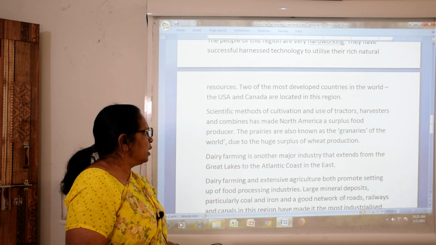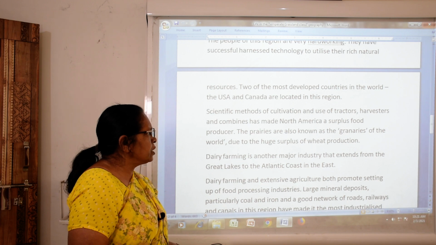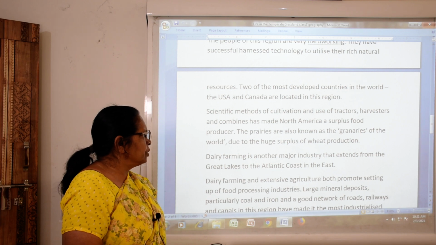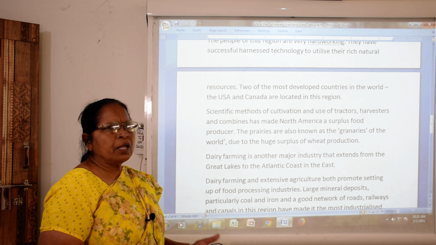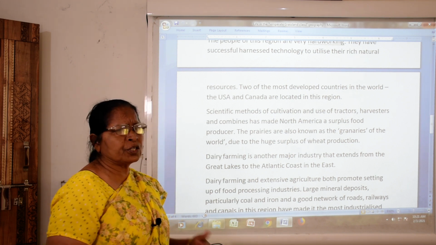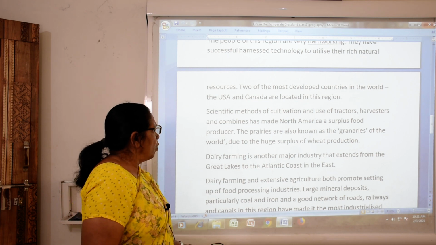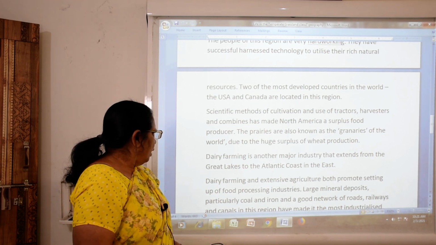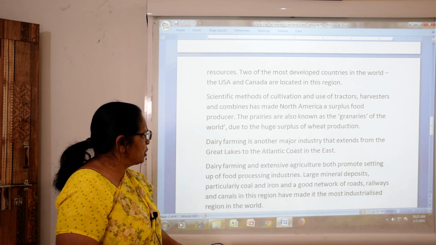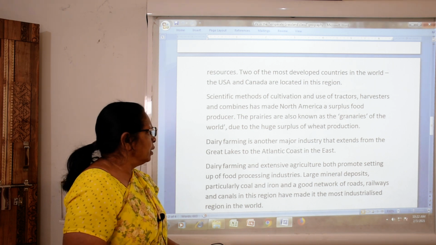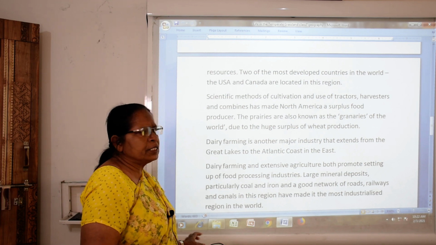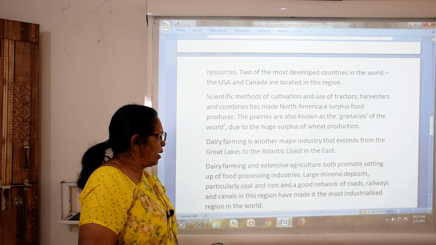Dairy farming is another major industry that extends from the Great Lakes to the Atlantic coast in the east. Now dairy farming, you know what dairy is. So the dairy farming industry extends over there, in North America. Dairy farming and extensive agriculture both promote the setting up of the food producing industry. Both dairy and agriculture, these food producing industries, are found in North America.